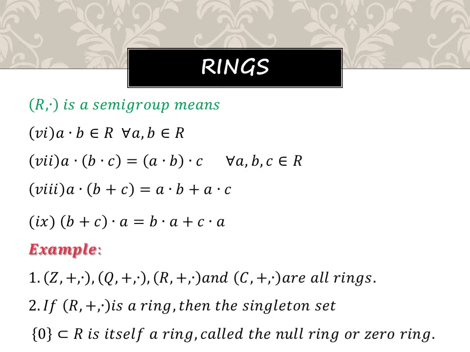Let us look at some examples of rings. The integers (Z, +, ·), (Q, +, ·), (R, +, ·), and (C, +, ·). Here Z means integers, Q rational numbers, R real numbers, C complex numbers; all are rings with respect to addition as well as multiplication. If (R, +, ·) is a ring, then the singleton set {0}, which is a subset of R, is itself a ring, which is called the null ring or zero ring.